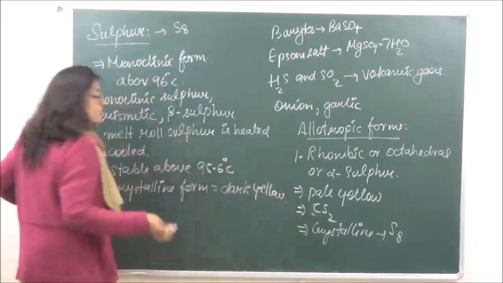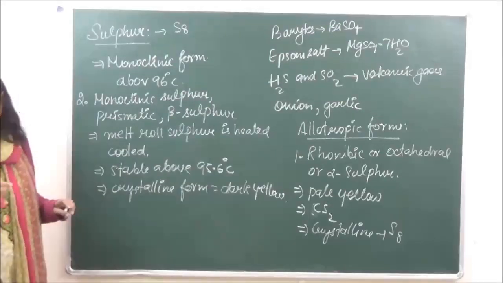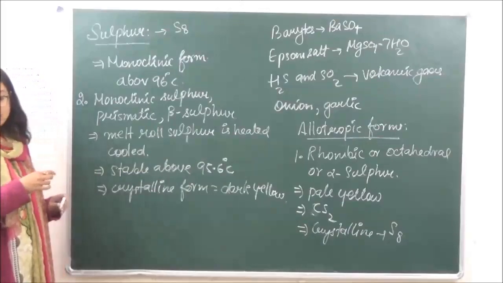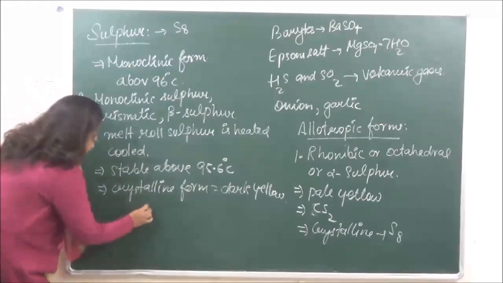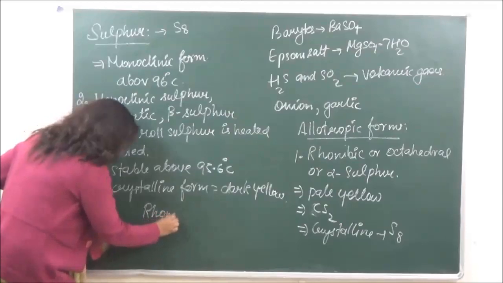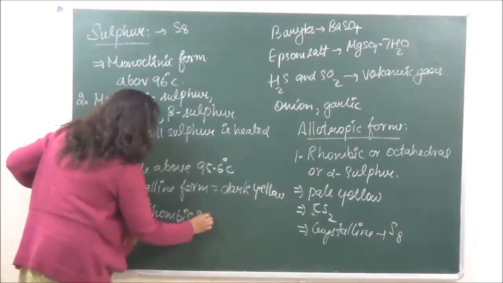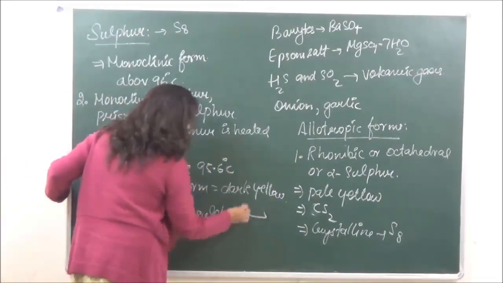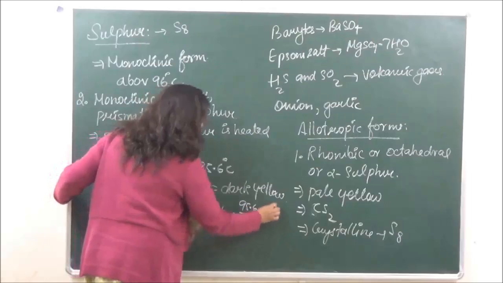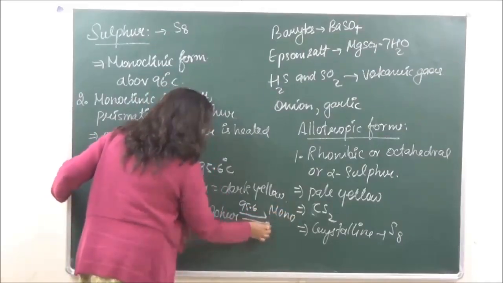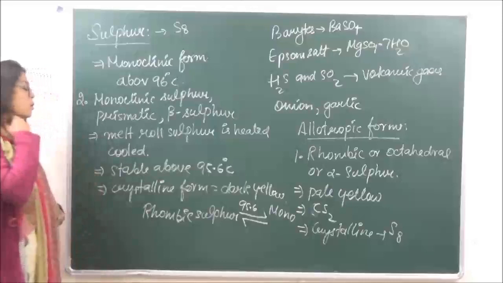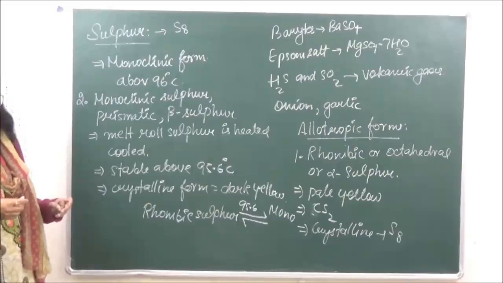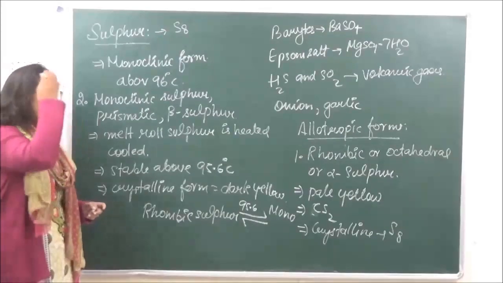It is also known as amber yellow, dark yellow color. Below 95.6, it is going to be converted to rhombic. So what do we say? That we have rhombic sulfur, which above 95.6 gets converted to monoclinic, and below 95.6 that is going to be converted back to rhombic sulfur. So 95.6 is going to be the transition temperature of sulfur.